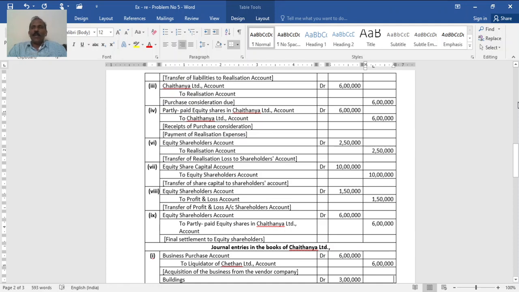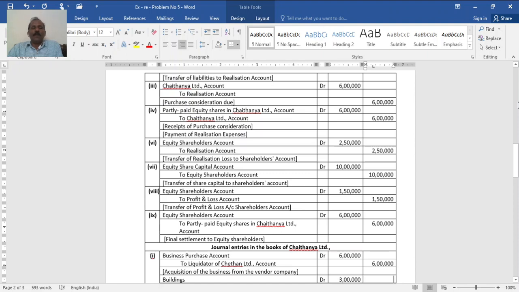Then transfer all items pertaining to equity shareholders to their account. You can have one combined entry for transferring both capital as well as unappropriated loss, or you can have two entries like this. First entry to transfer share capital: equity share capital account debited to equity shareholders account 10 lakh, that is from the given balance sheet.